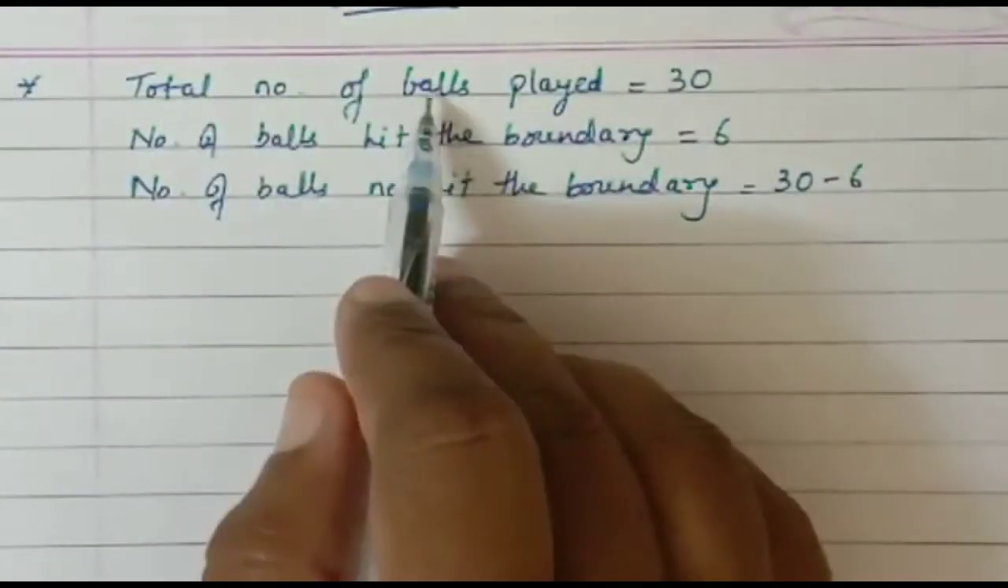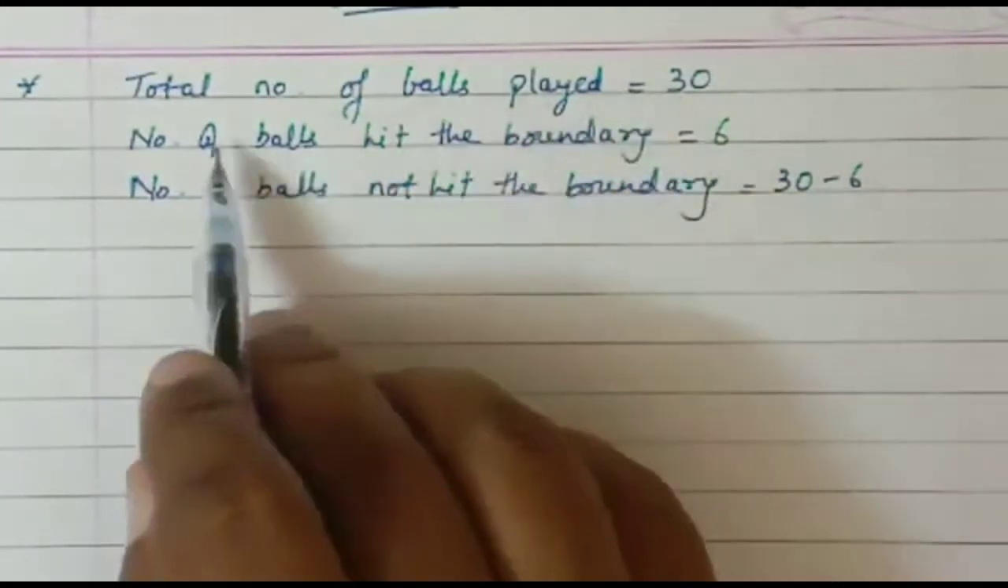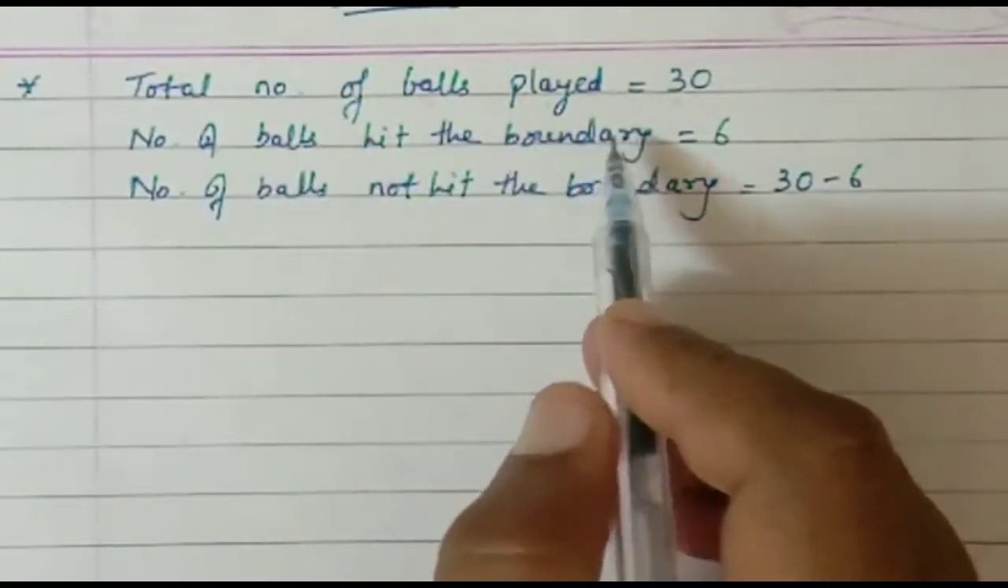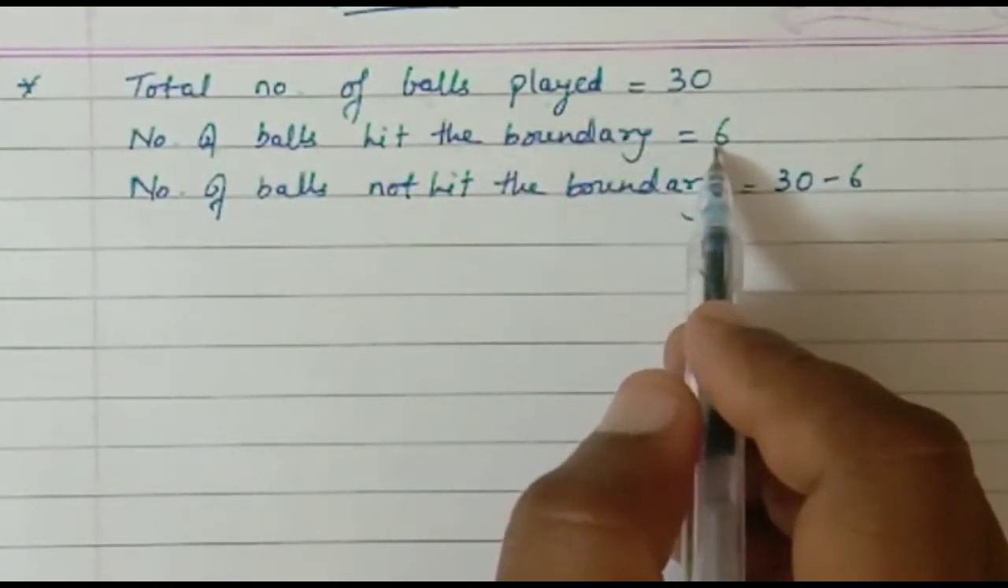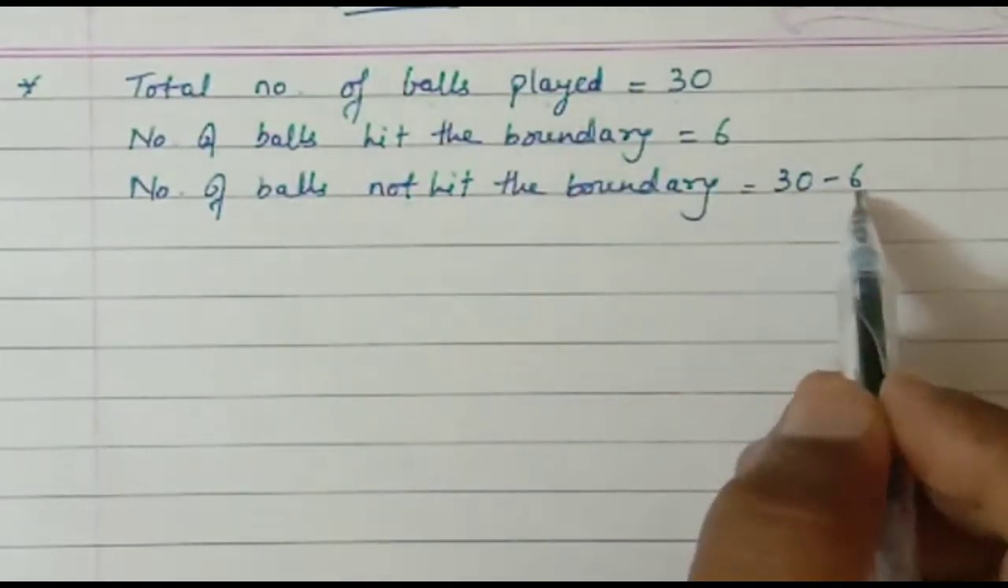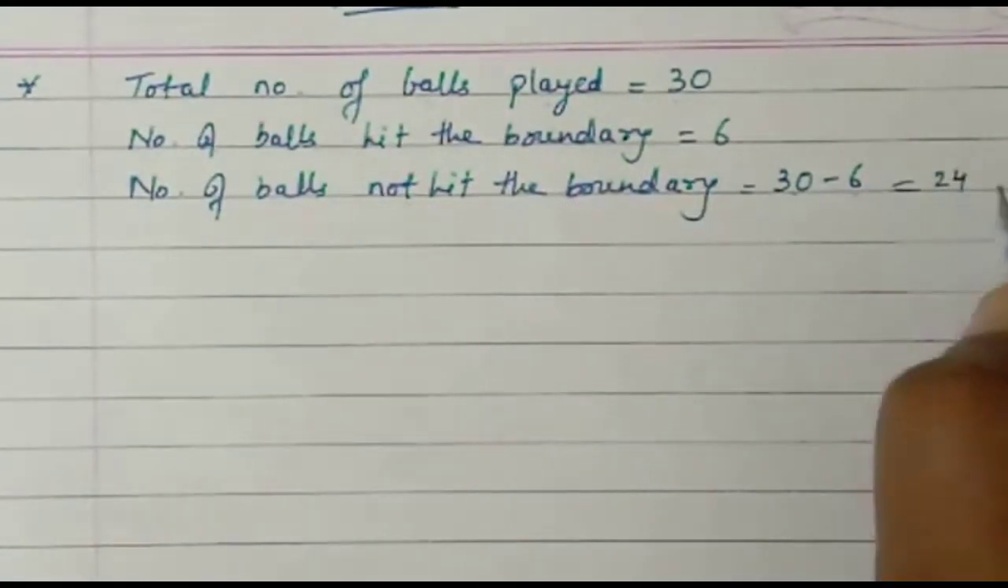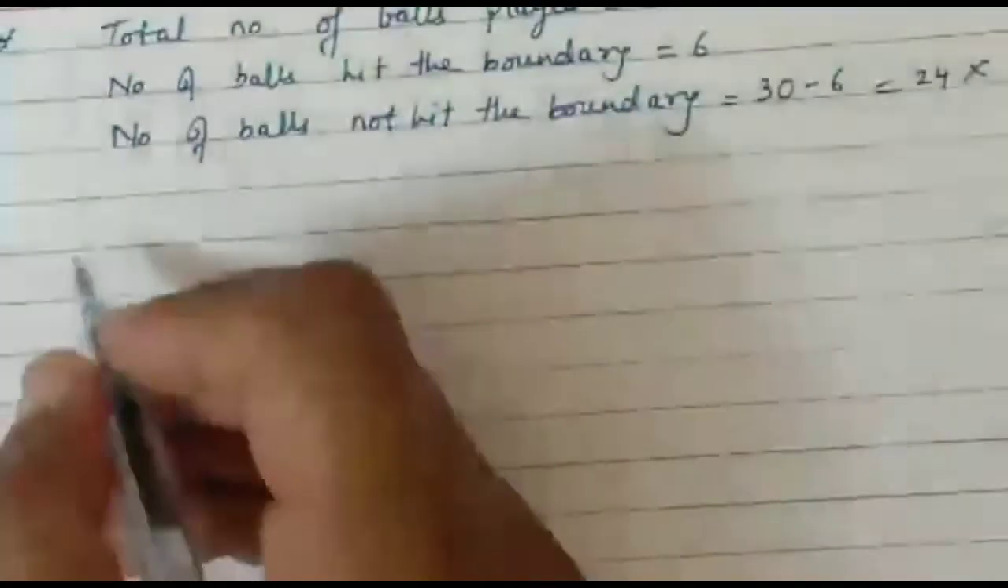So I have written the data here. The total number of balls played by her is 30. The number of balls on which she has hit a boundary is 6. So not hit a boundary will be 30 minus 6, which is 24. But I don't think this is important to write. You can write it in this way.